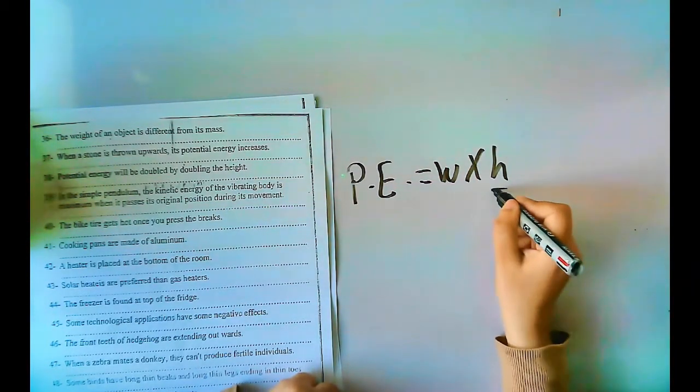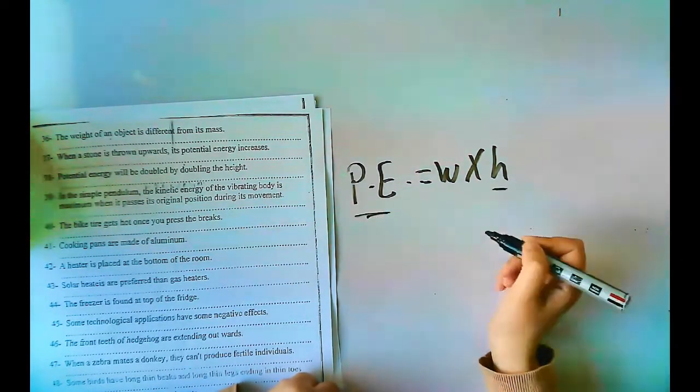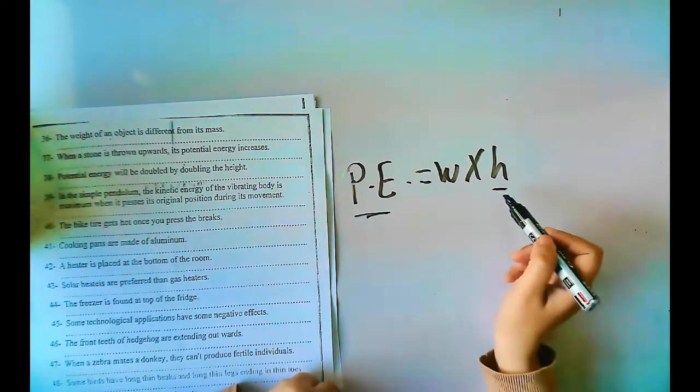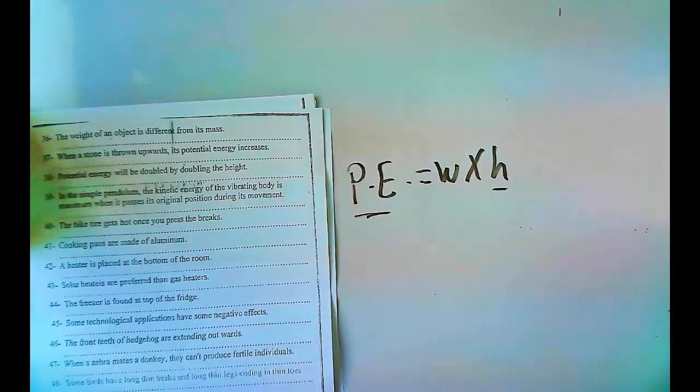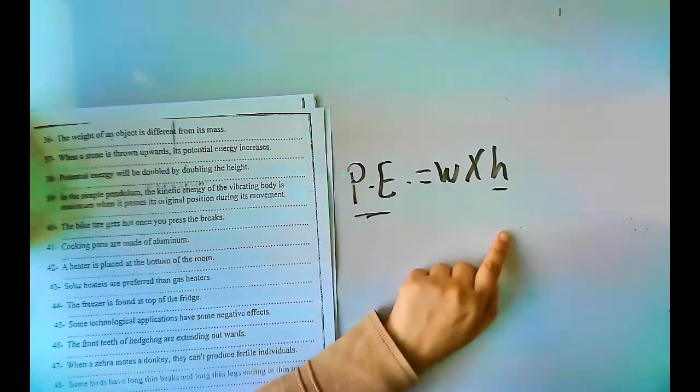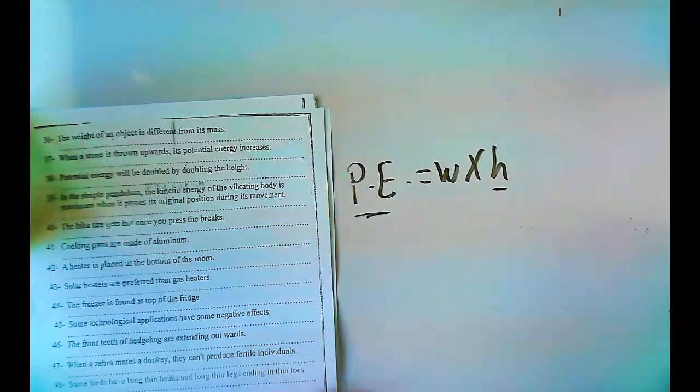So when the height increases, the potential energy will increase. There is a direct relation between potential energy and the height.